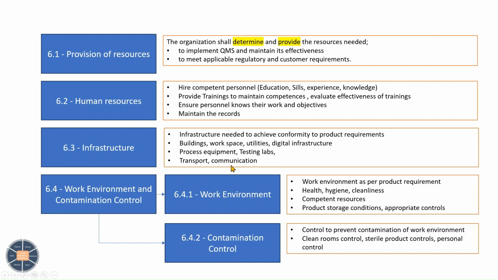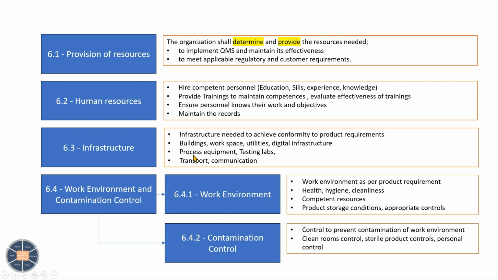Now coming to the next point: process equipment and testing labs. Why have I mentioned this? Infrastructure comes in when, let's say, we have an IVD manufacturing facility or a medical device manufacturing facility, then we have to provide adequate equipment also.